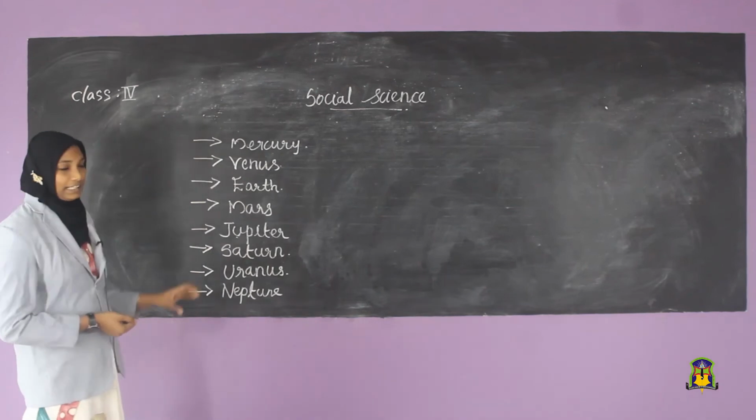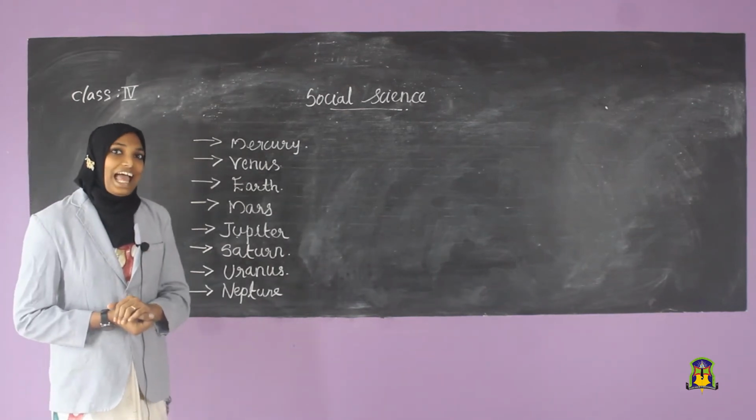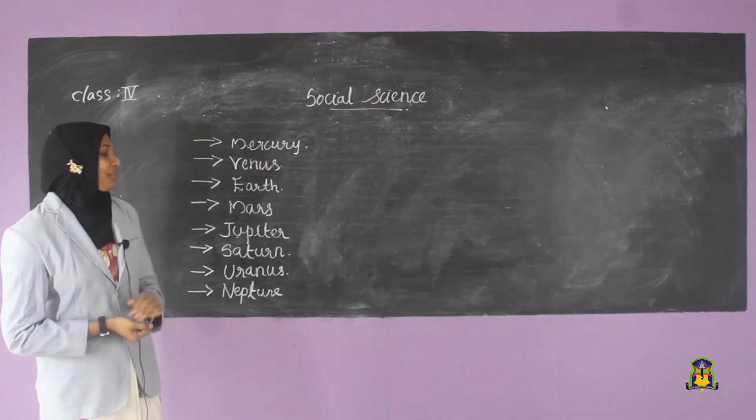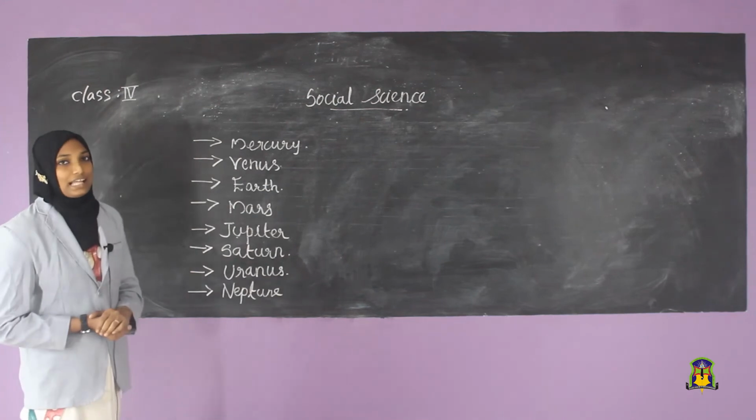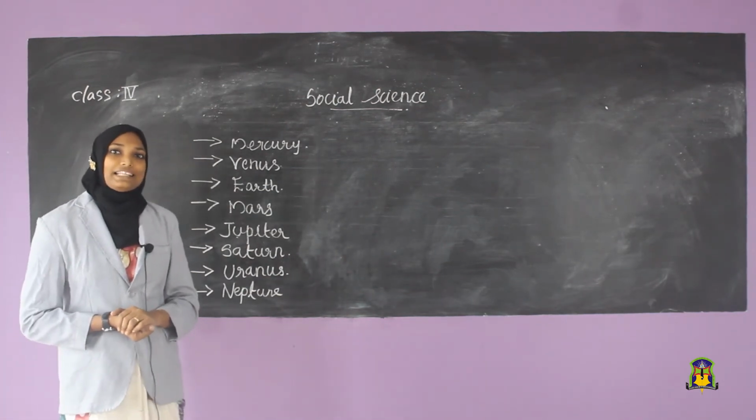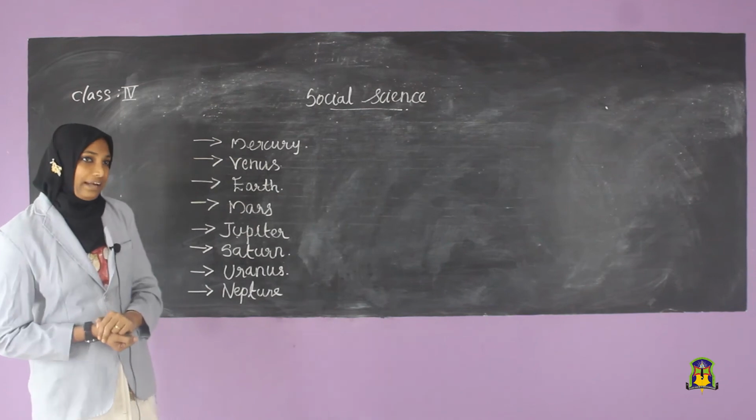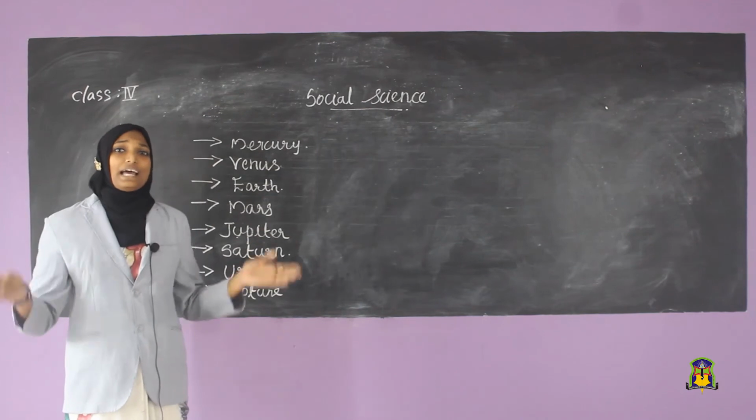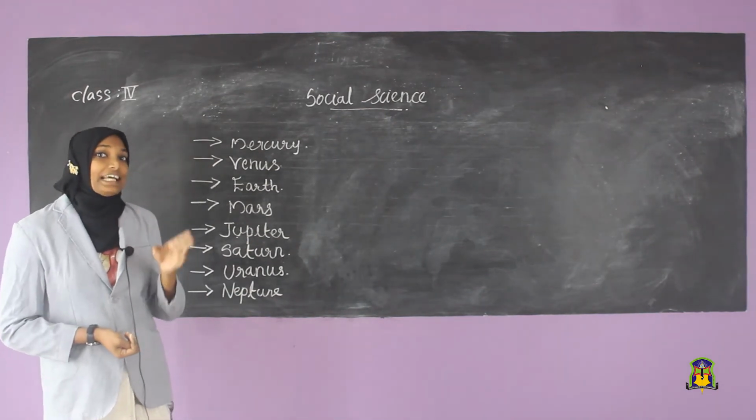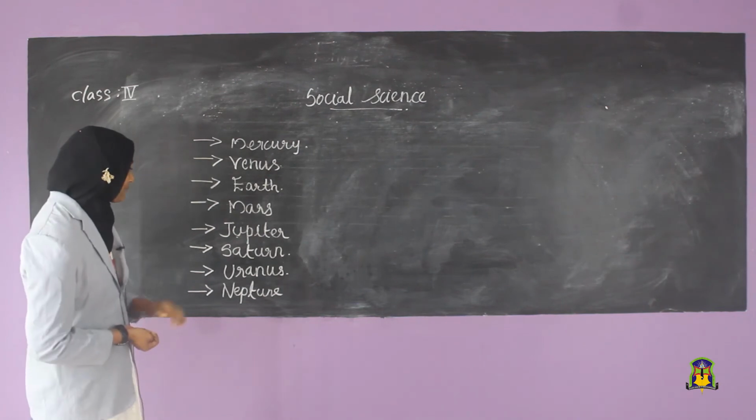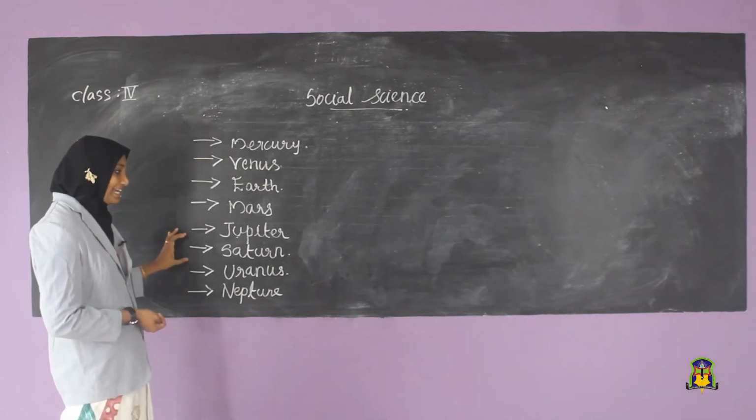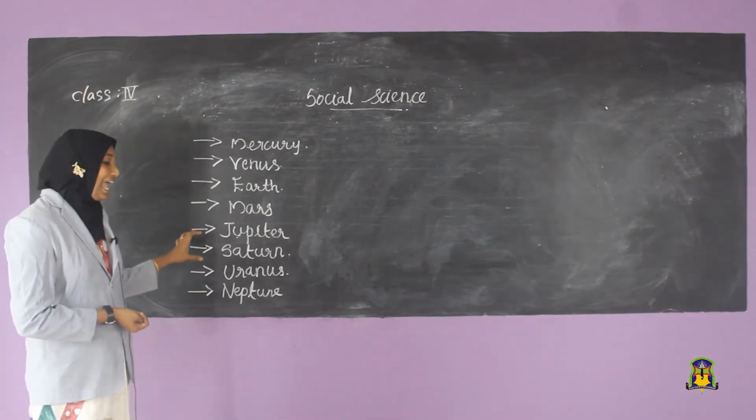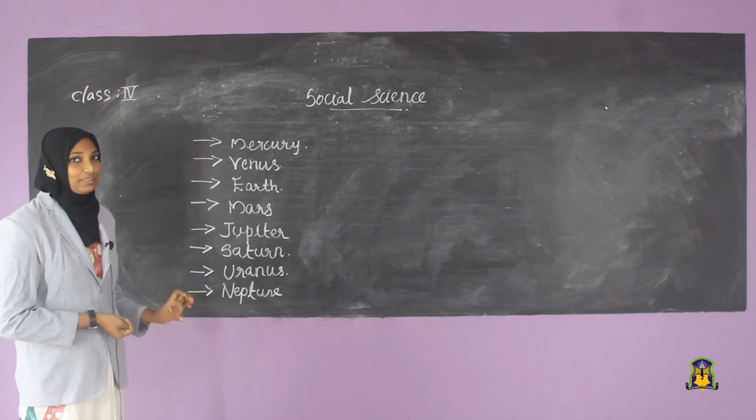And the third one is Earth. Earth is called the blue planet and Earth is the only planet where life is known to exist. Then the fourth one is Mars. Mars is called the red planet and Mars has 2 satellites. And the fifth one is Jupiter. Jupiter is the largest planet in our solar system. It has 66 satellites. And Saturn, we discussed about Saturn. It has rings around it. It is called the planet of rings and it has 62 satellites.